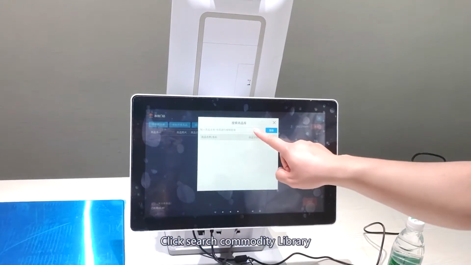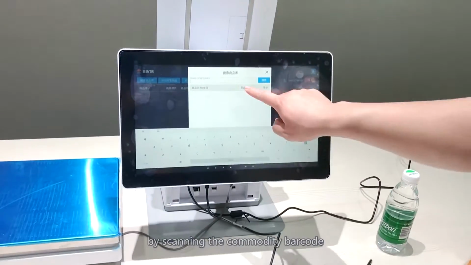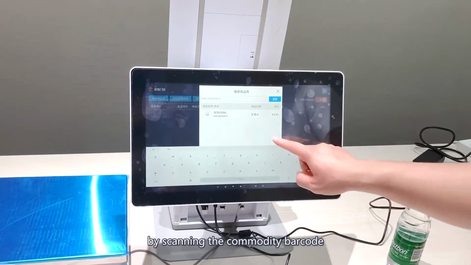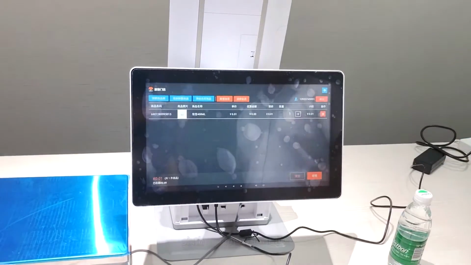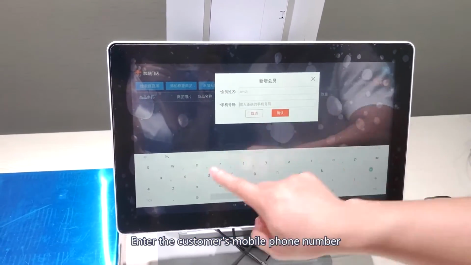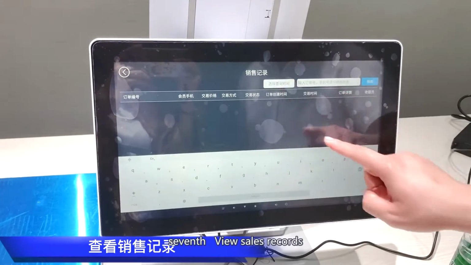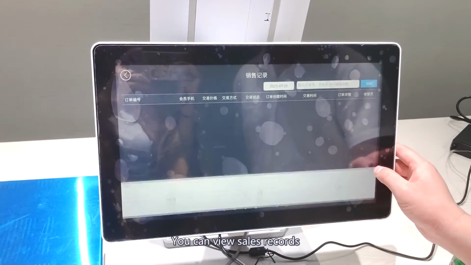Click Search Commodity Library. You can complete the commodity query by scanning the commodity barcode. Sixth, new members. Enter the customer's mobile phone number to complete member registration. Seventh, view sales reports. You can view sales records.